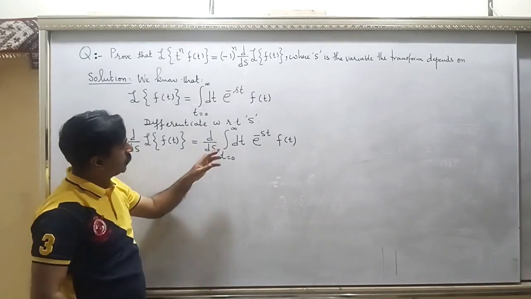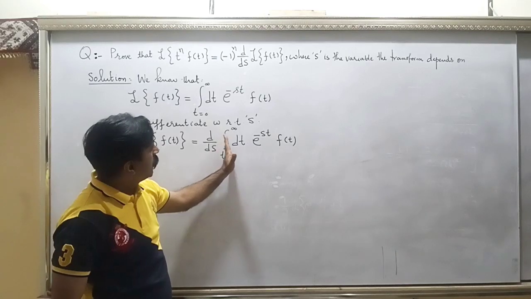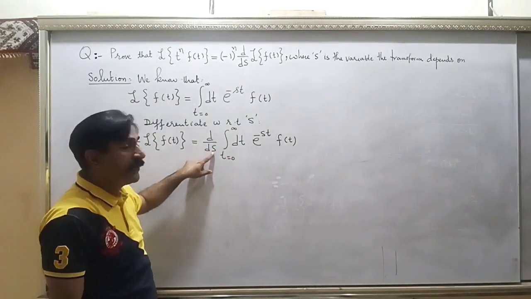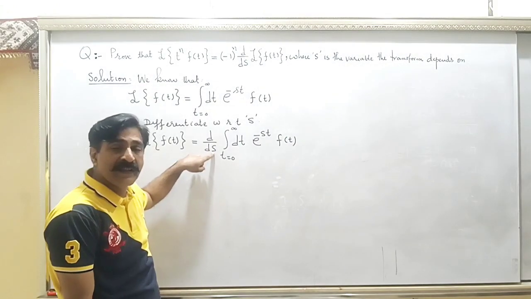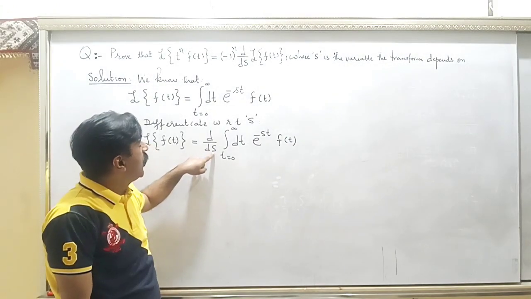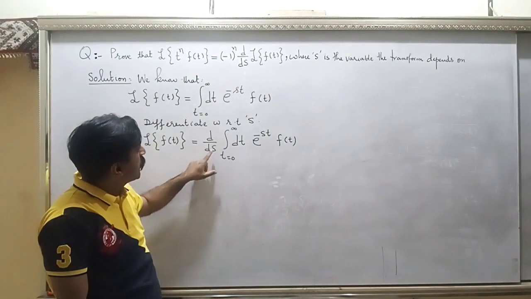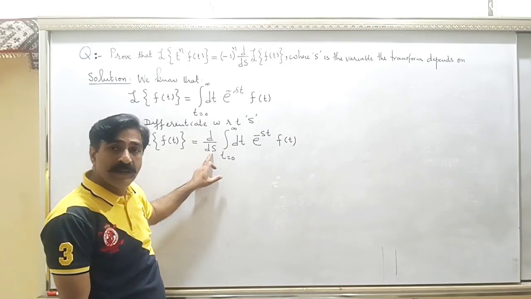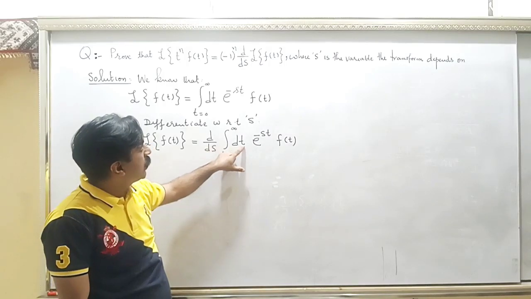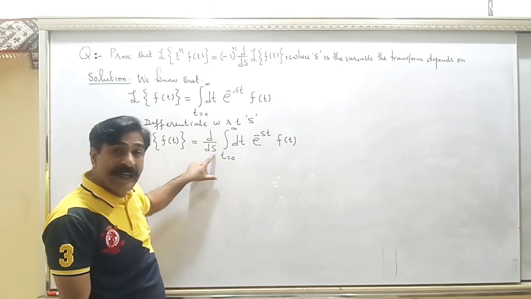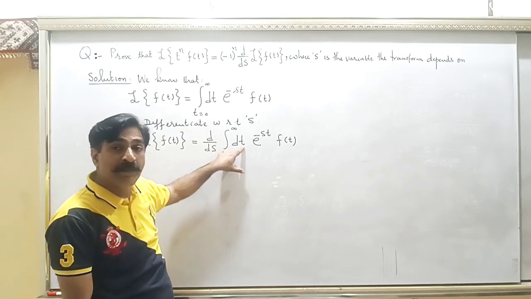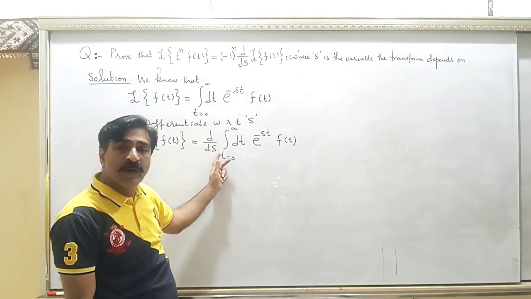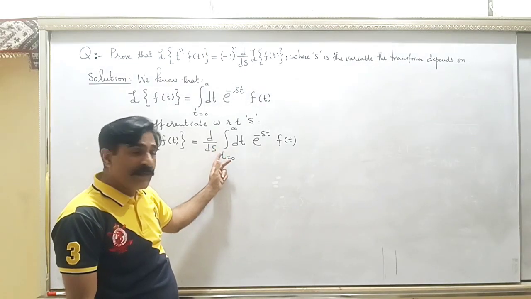Now look, here your variable of integration is t and the variable of differentiation is s. These are two different variables, and in this case you can switch the order of the integral operator and the derivative operator. Should it be the case that the variable of differentiation and the variable of integration were the same, meaning d by dt, then this operation of switching the operators cannot be done, right?